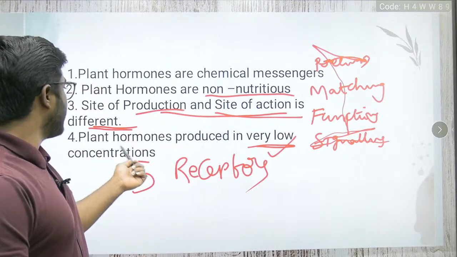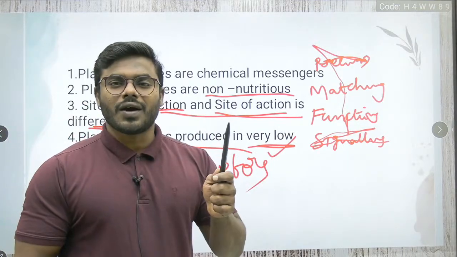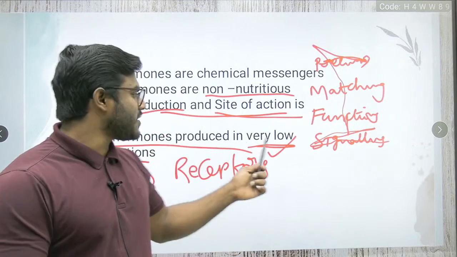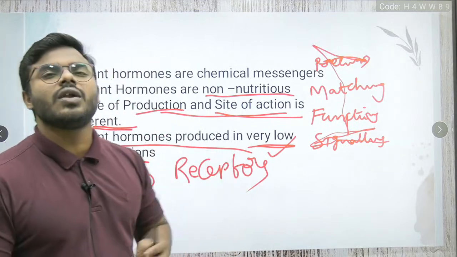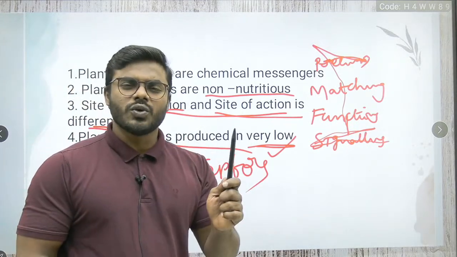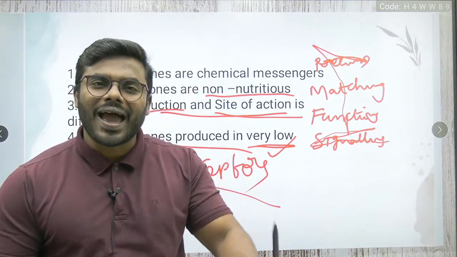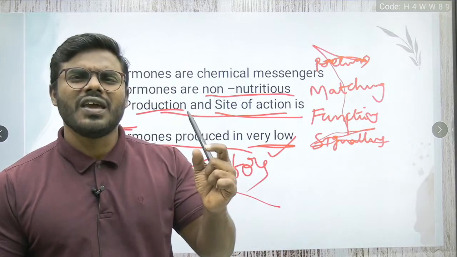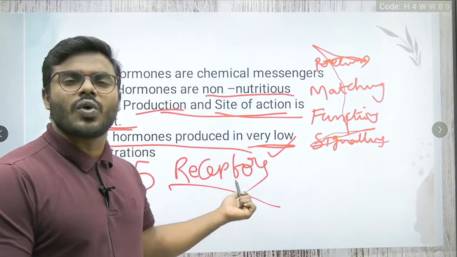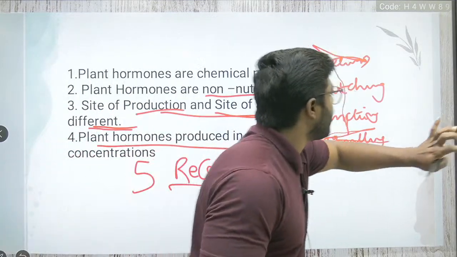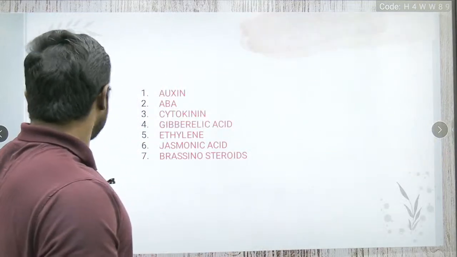Another important point, friends, if a plant hormone wants to show its action, it has to be released in a very low concentration. The most unique point: any hormone wanting to show its action has to be released in a very low concentration and has to attach to the receptor molecules, right?